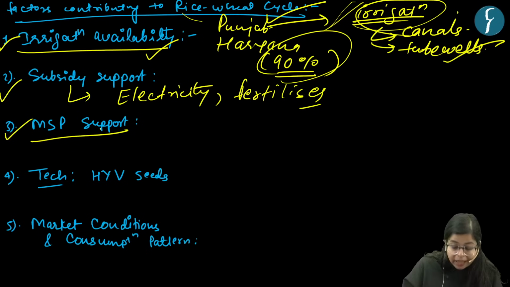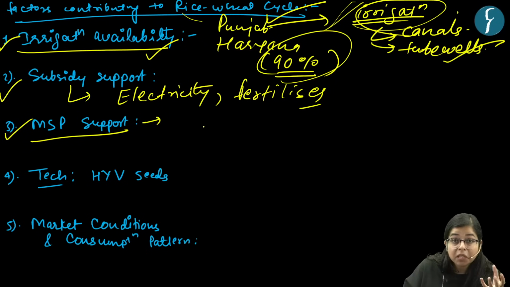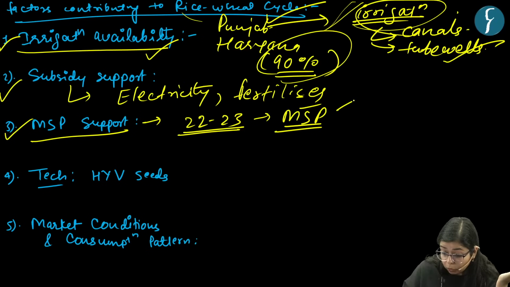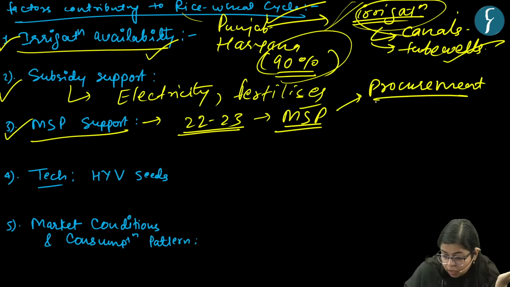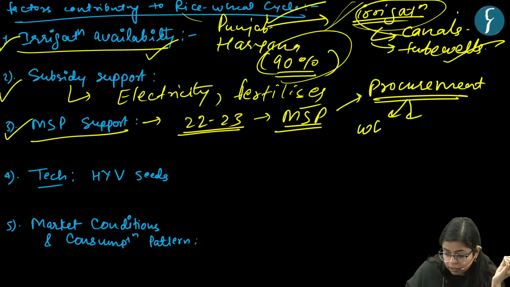Other thing is MSP support, the minimum support price scheme. We know that under the minimum support price scheme, around 22 to 23 crops are covered by the government. But if we see the extent of procurement, it is biased in favor of certain crops like wheat and rice.